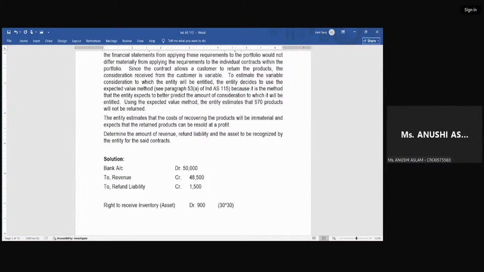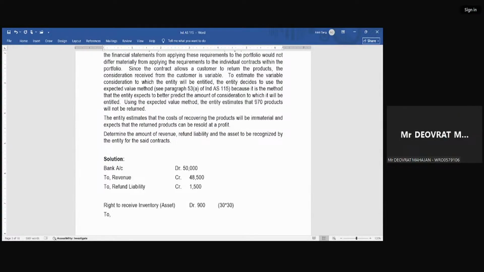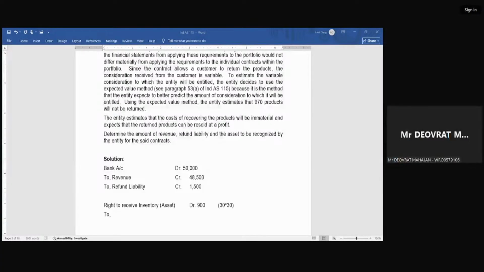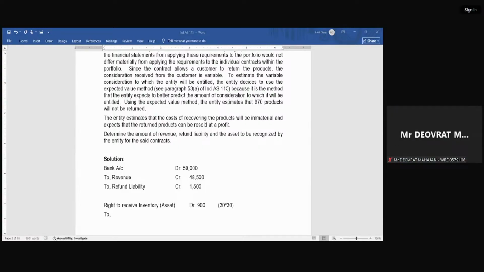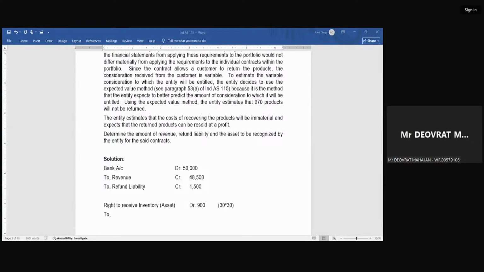P&L. When I sold goods, my entire inventory has moved out. So I have debited one asset that I will receive this inventory, and this inventory will be at cost. So now I have debited an asset, but what should I credit? I should credit what? Inventory. Yes, sir. I should credit inventory.